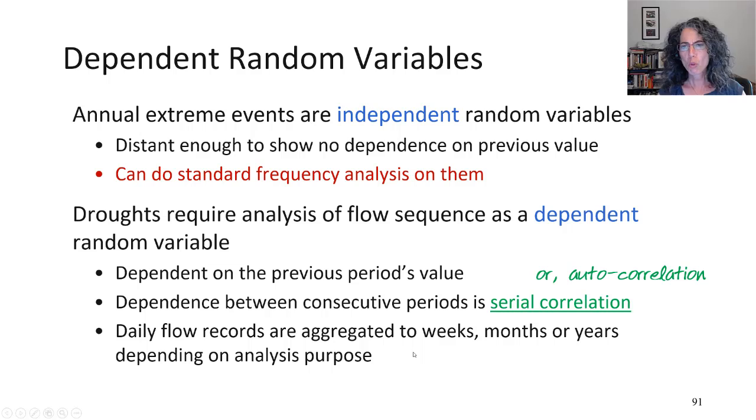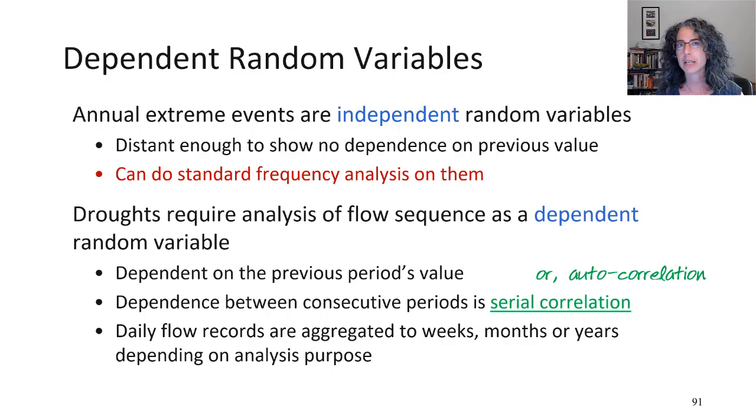So what we're looking at instead is evaluating dependent random variables, right? In contrast, annual extremes we were able to describe as independent events, and we're able to do standard frequency analysis on them. Droughts require us to model the flow sequences as dependent random variables, right? So a variable is dependent on the previous period's value. The dependence between consecutive periods is defined as the serial correlation or the autocorrelation.